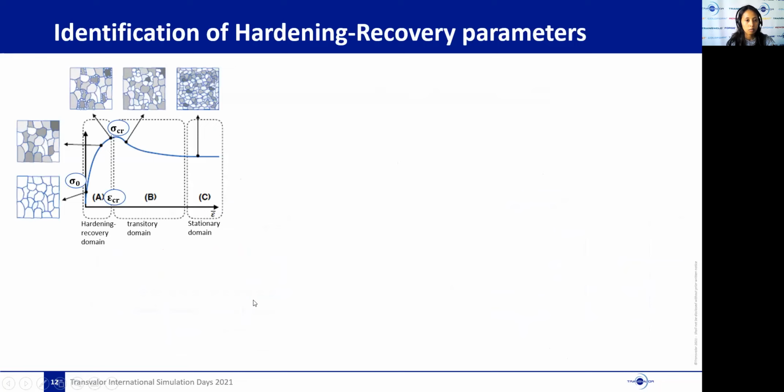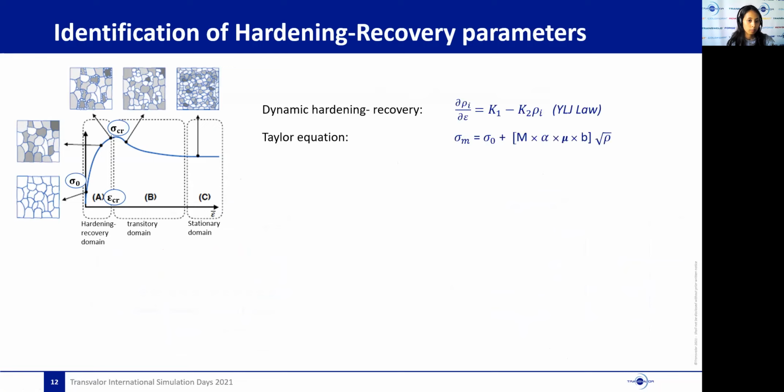Now I will move on to the identification procedure of the following parameters: the hardening parameter Q1 and the recovery parameter Q2 of the Johnson-Mehl-Avrami-Jonas law. As you can see, they describe the evolution of dislocation density, which is linked to flow stress by the Taylor equation.